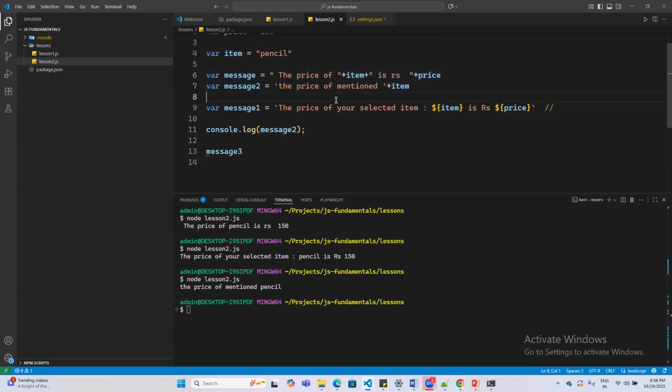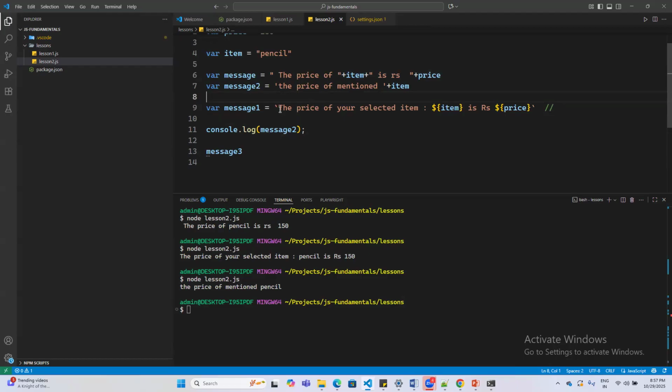I was just comparing yours and mine, so why am I not getting the item pencil, which is double quoted for you, but mine is single quoted. That is the only difference I find. The rest are the same. The message one is also single quoted, but nothing changed on my side. I don't know what the reason is.